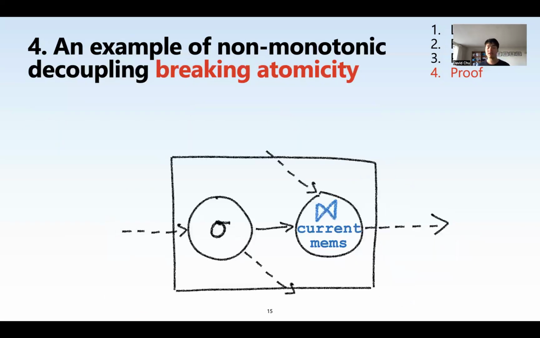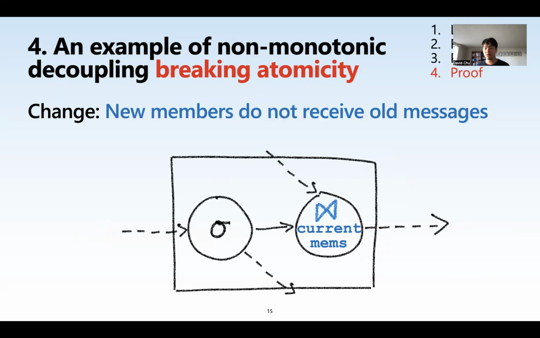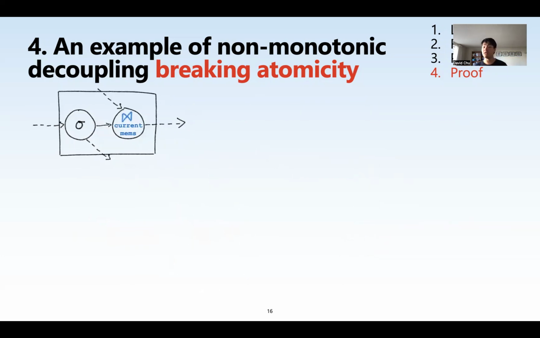So we're going to take our chat server example from earlier, and we'll modify it so it's non-monotonic. It's very simple to do that. All we have to do is we change this join so that new messages only join with current members, okay? So whenever you add a new member to this chat server, they don't receive historic messages. They just see what's new, okay? Let's take a look at how this behaves.